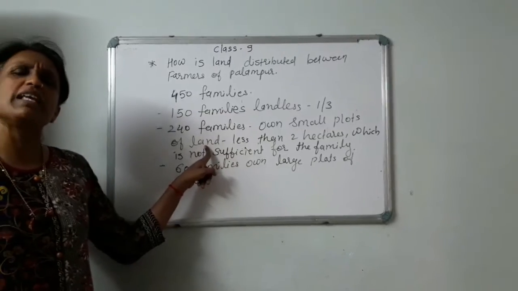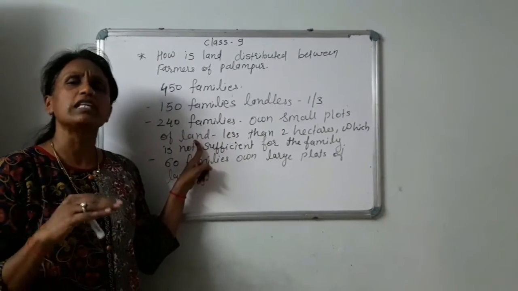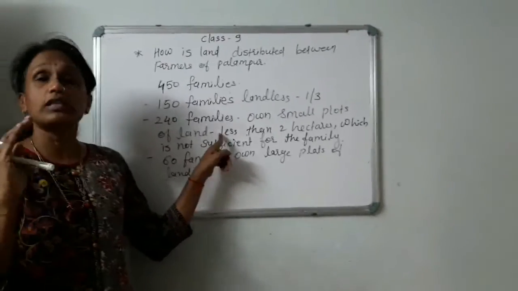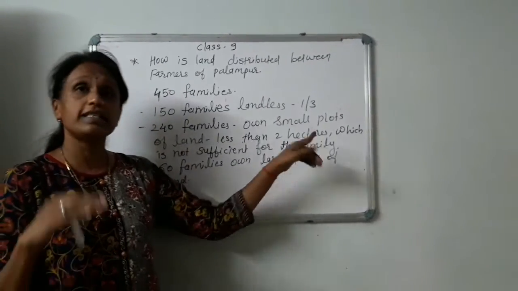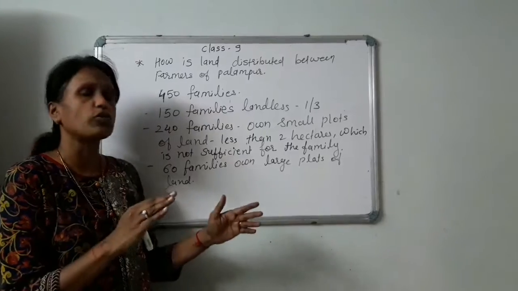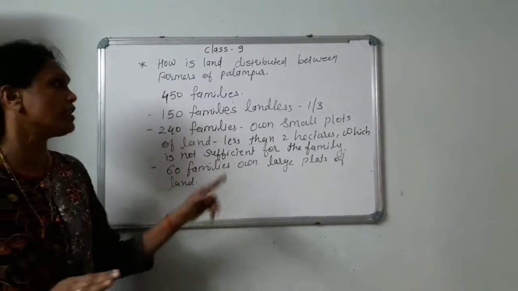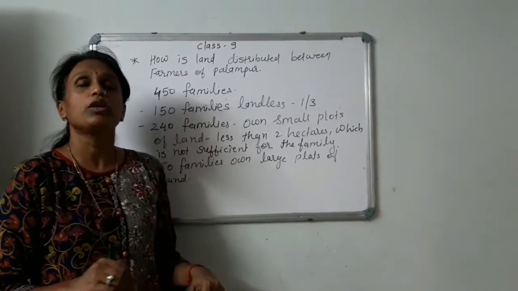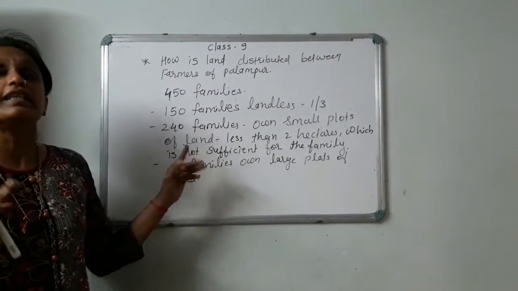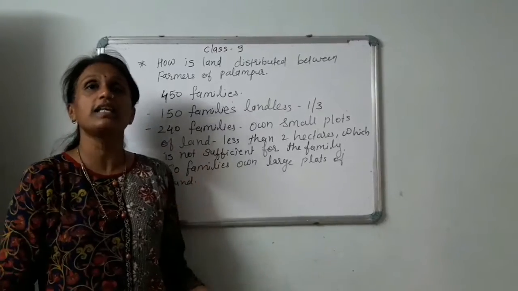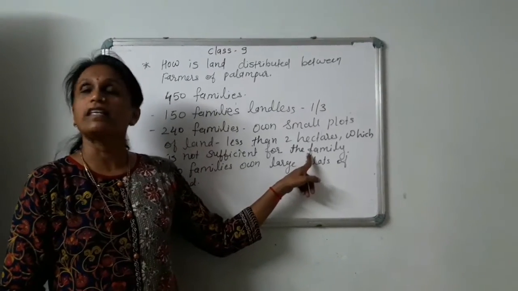These small plots are less than 2 hectares, which was not sufficient for their family, because less than 2 hectares does not give that much income to satisfy their family needs.